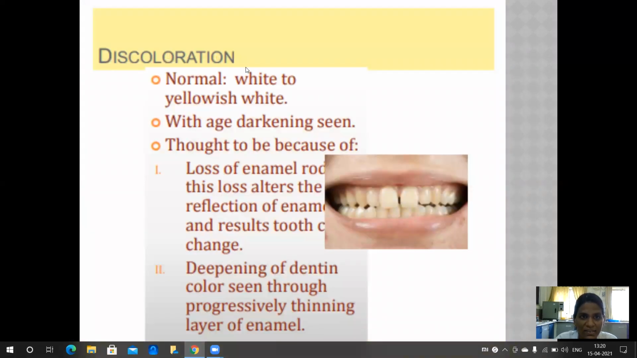Next, the discoloration. Normally, the teeth are white to yellowish white, with age darkening seen, thought to be because of loss of enamel rods. This loss alters the reflection of enamel and results in tooth color change. Next point is the deepening of dentin color seen through the progressively thinning layer of enamel.